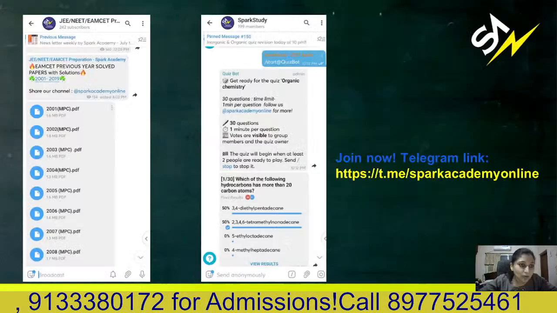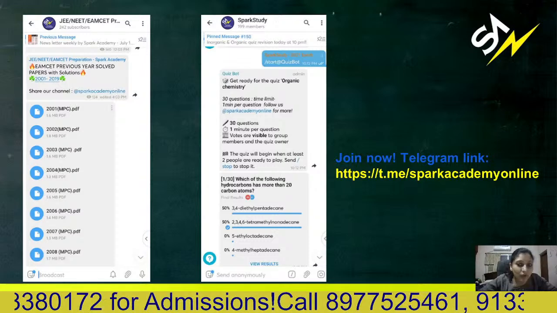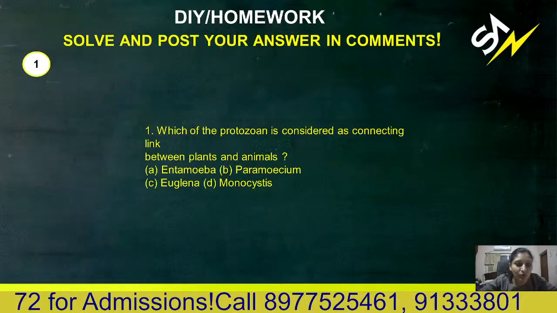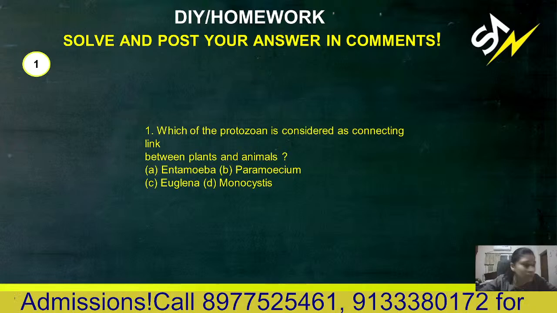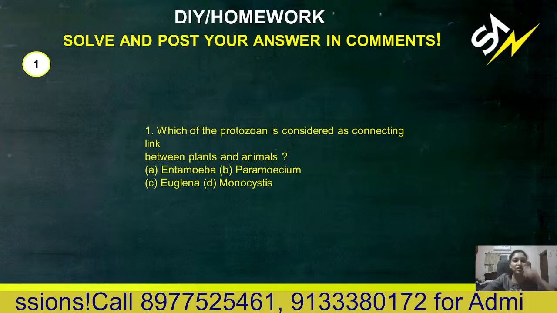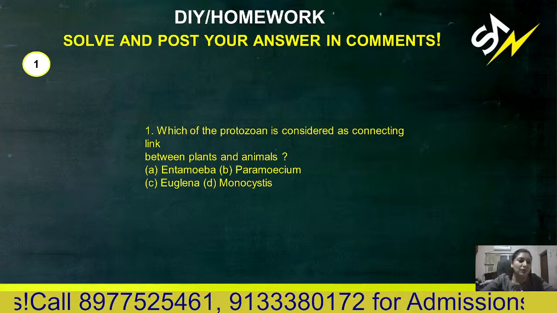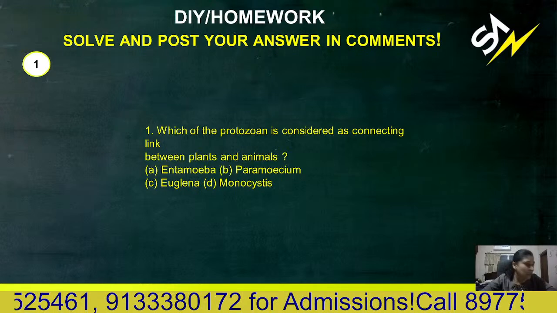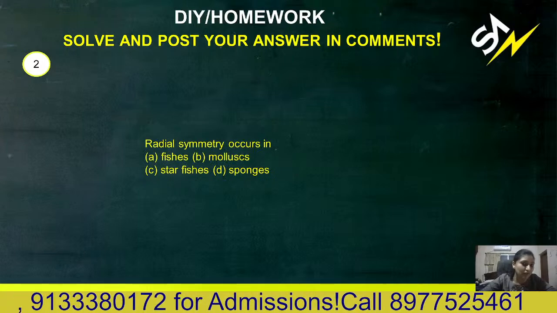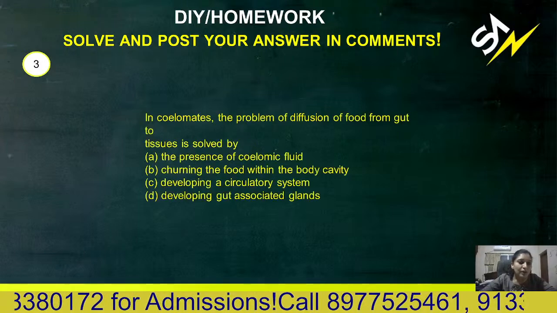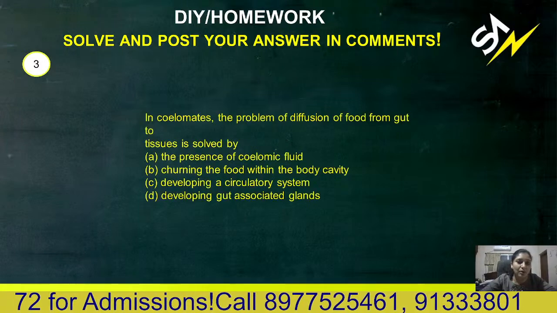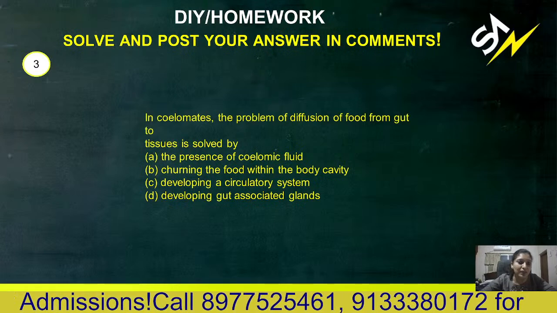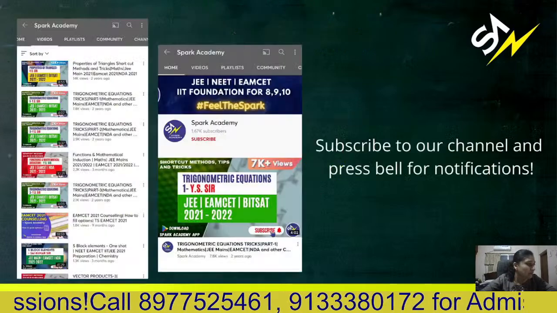Yes, you can join us on Telegram also, and these are your homework questions. I'm flashing them, so they will be shown on your video. You can check the video again, select the answers and write them in the comment section. Second question: radial symmetry occurs in which? Third question: in coelomates, the problem of the diffusion of food from gut to the tissue is solved by what?